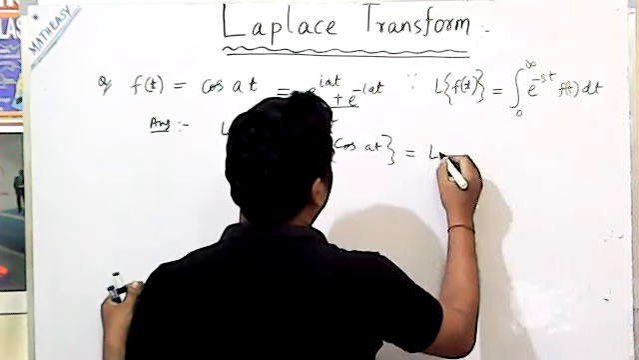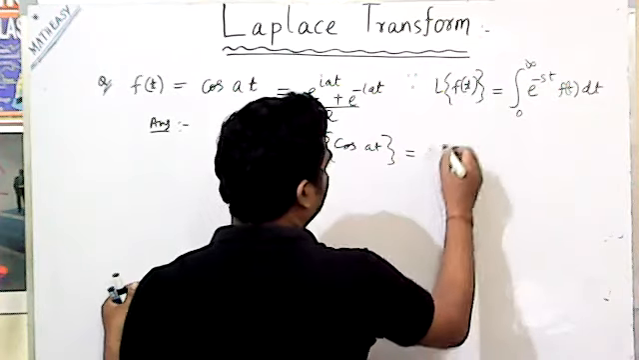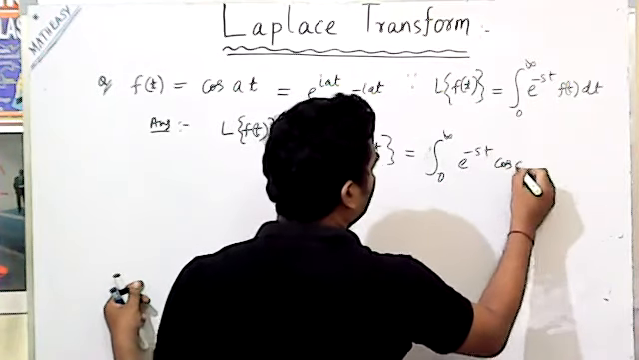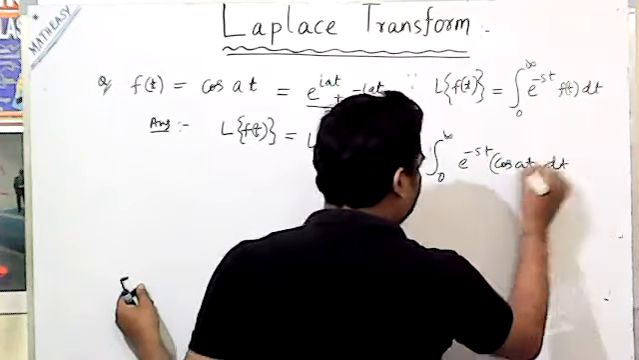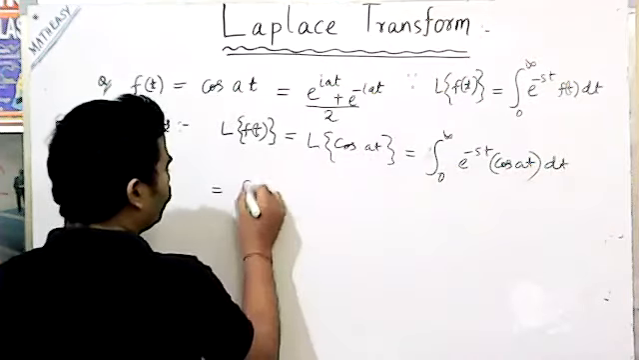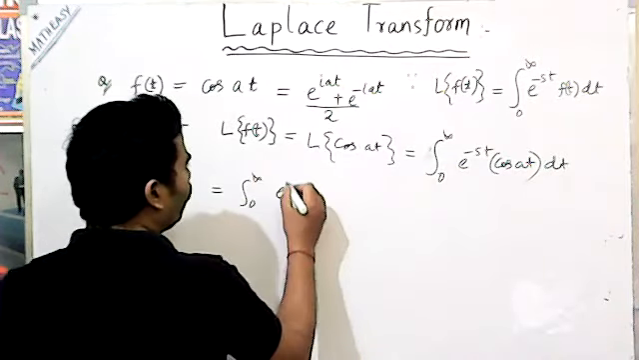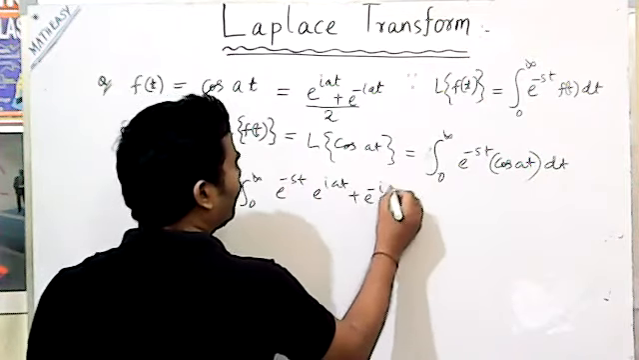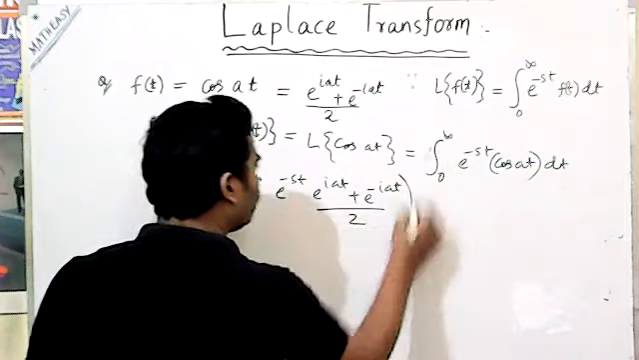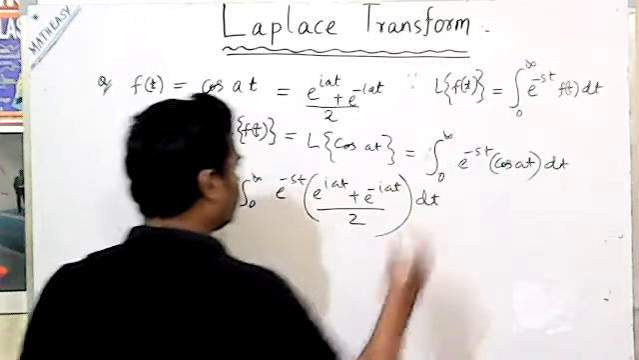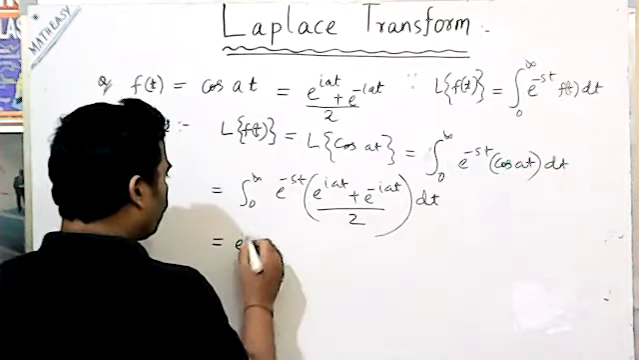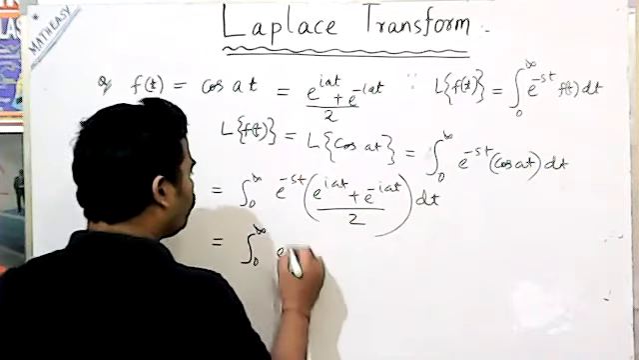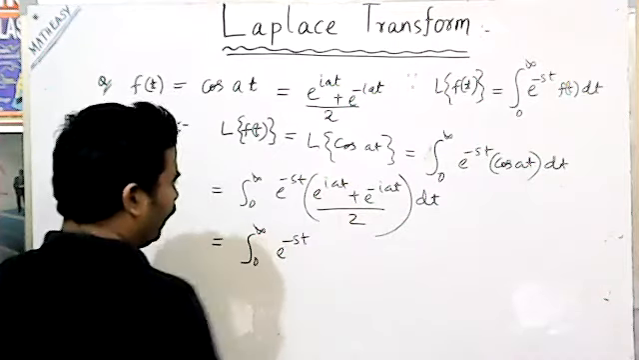Laplace of cos at, which is the integral from 0 to infinity of e to the power minus st cos at dt. In the place of cos at, you have to put the integral from 0 to infinity of e to the power minus st times (e to the power iat plus e to the power minus iat) divided by 2 dt, which is equal to